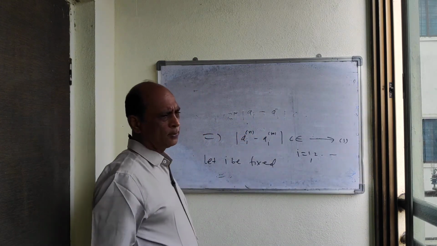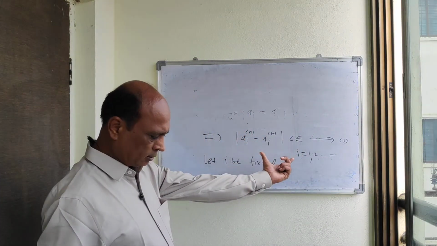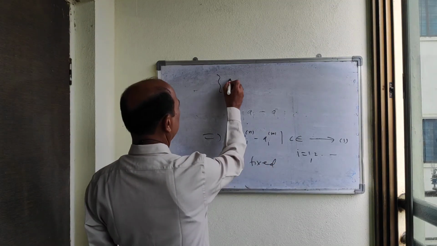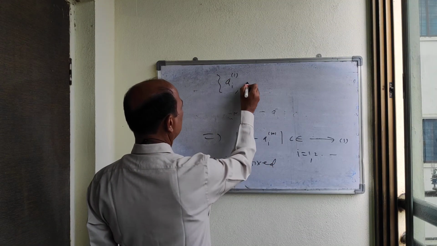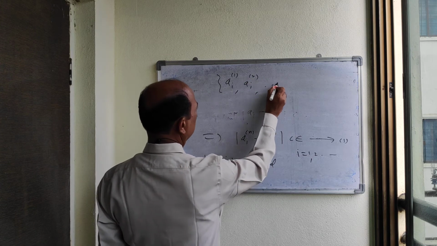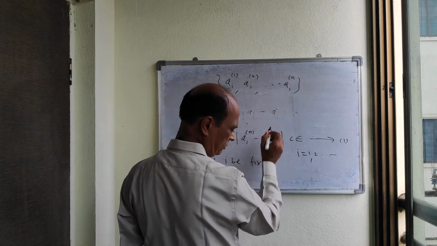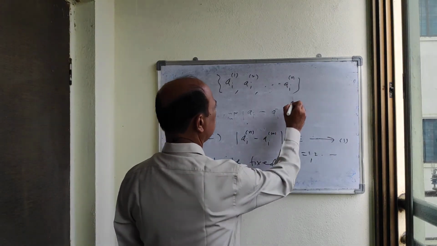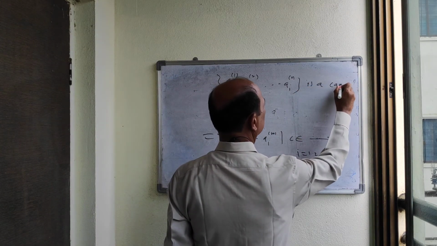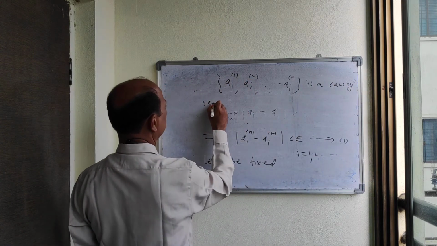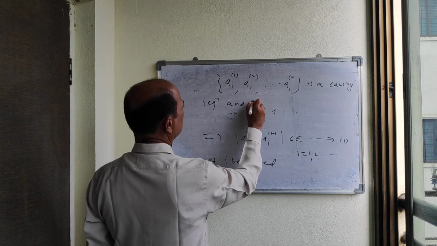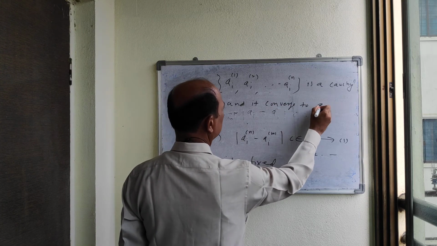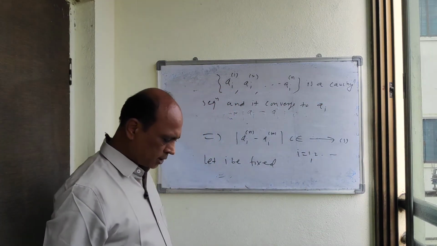If we take i fixed, then by this inequality, a_i1, a_i2, ..., a_in, ... is a Cauchy sequence, and it converges to a_i.